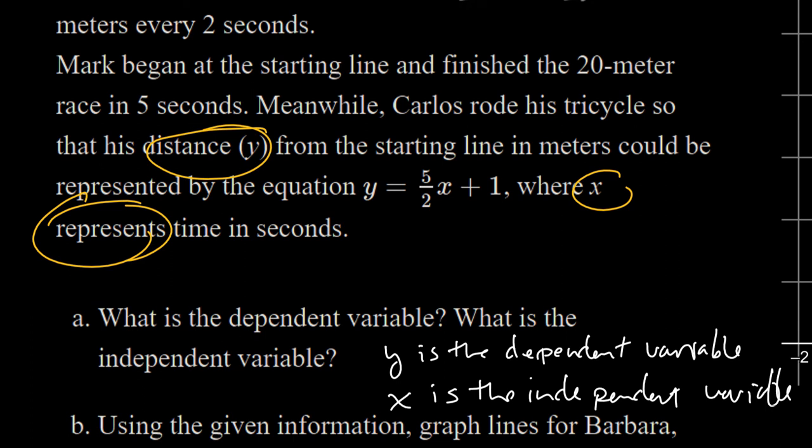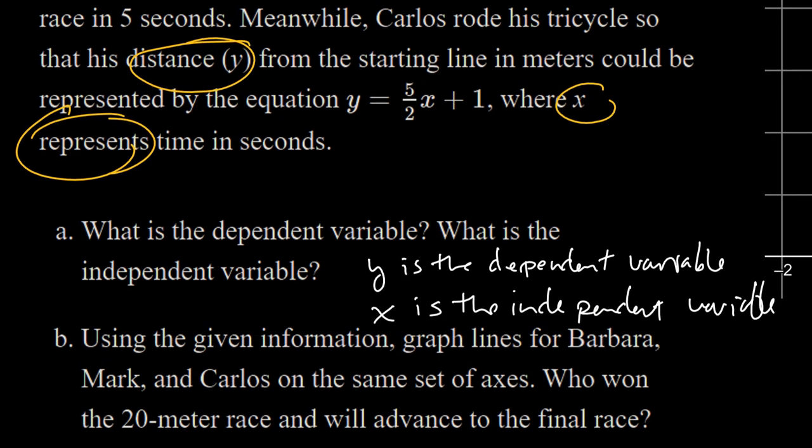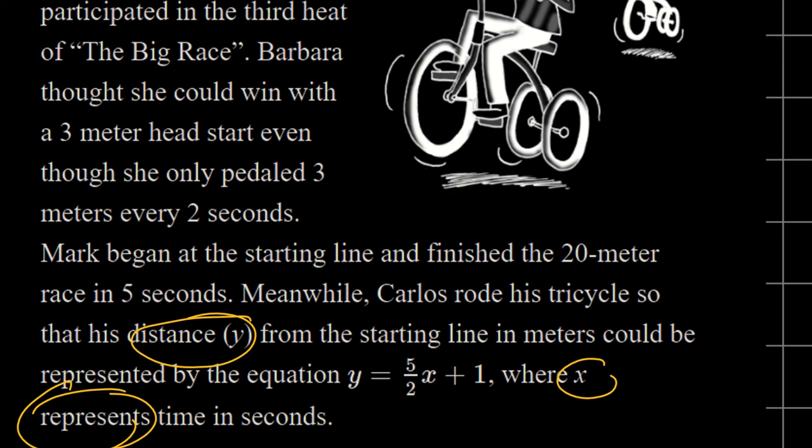Part B says using the given information, graph the lines for Barbara, Mark, and Carlos on the same set of axes. Who won the 20-meter race and who will advance to the final race? So let's go back to the clues here.